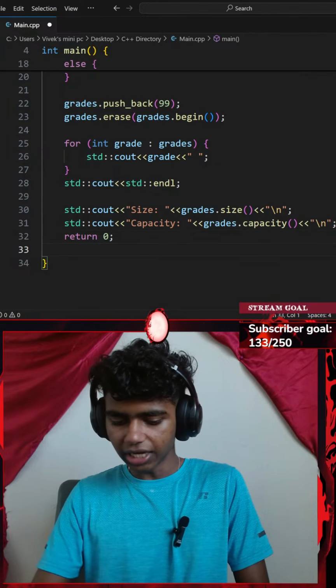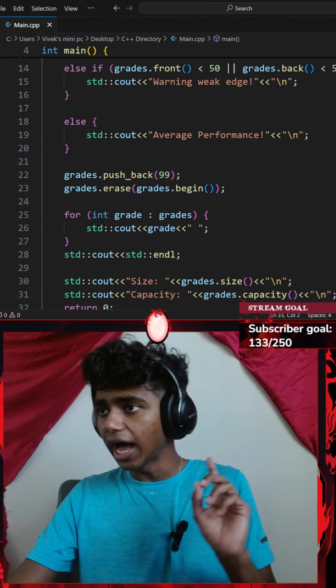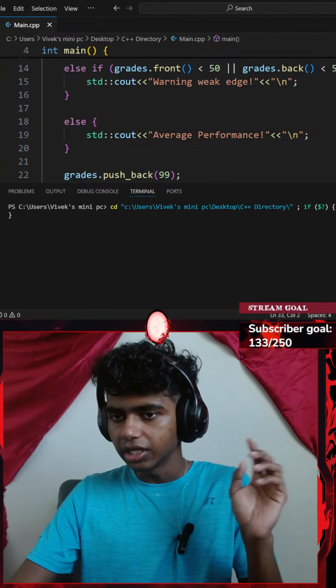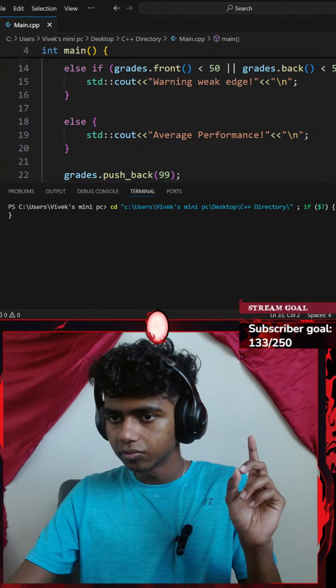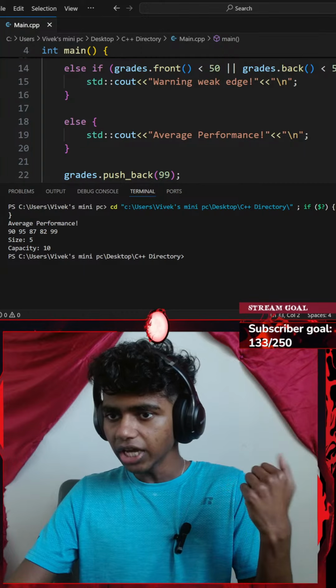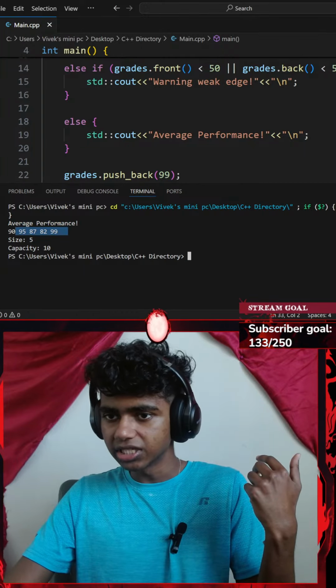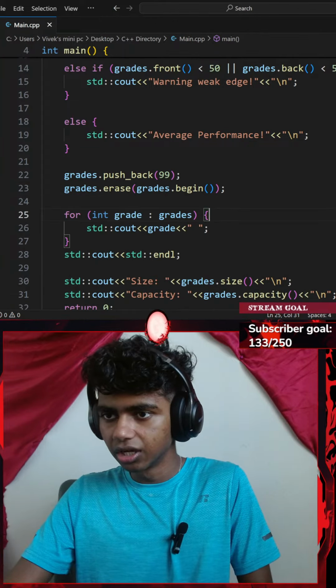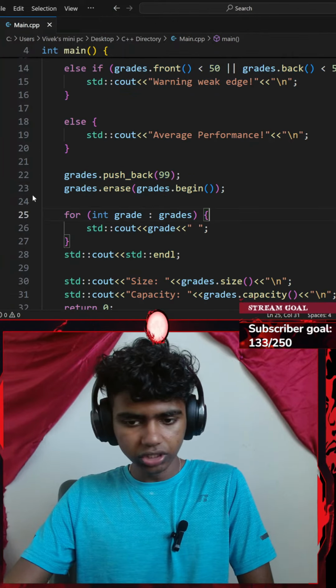Okay, and now if I were to hit Control S and save my code and run the command. Okay, let's see. Okay, so it says average performance. This is our grade. Size 5, capacity 10. Perfect. Okay, let's go with a Control C, copy that.